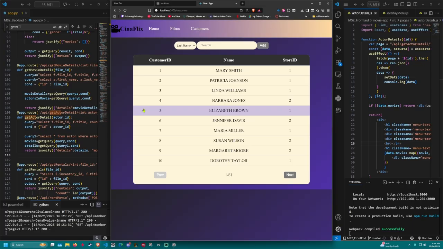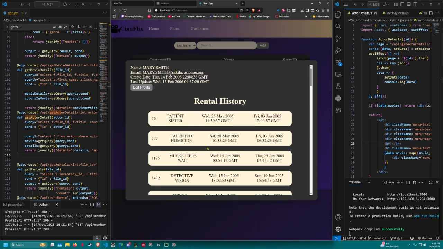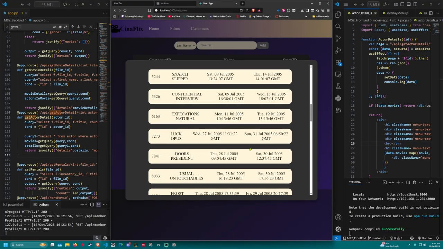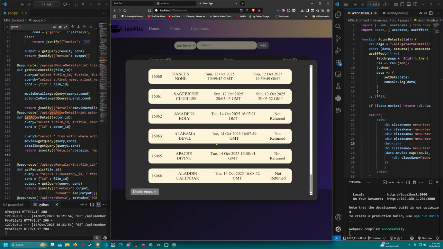Moving on, the next feature is, as a user, I want to be able to view the customer's details and see their past and present rental history. I actually did this one last milestone, but I'm presenting it now because it wasn't part of the ones that I chose to be graded. Here you can see the rental history. This will be the rental ID, the name of the movie, when it was rented, and then when it was returned. If we scroll all the way down, this person has movies that they have not returned yet.